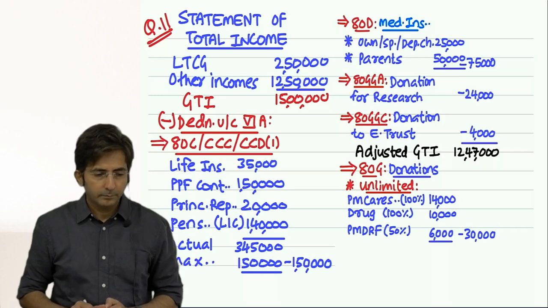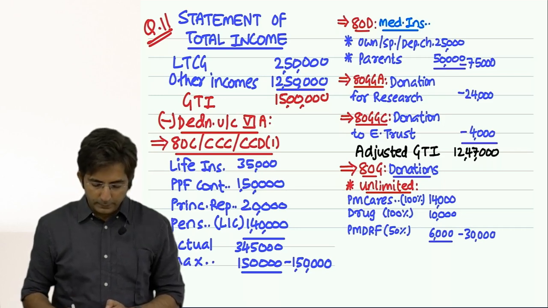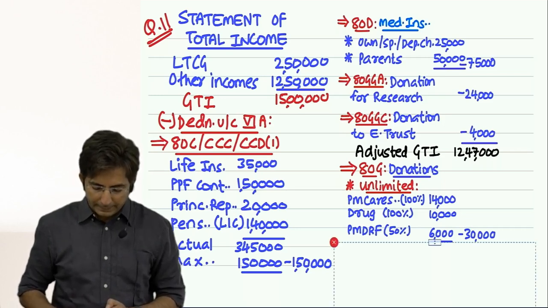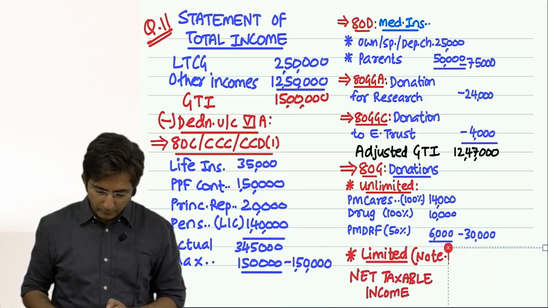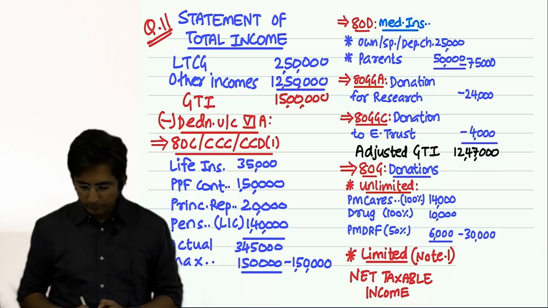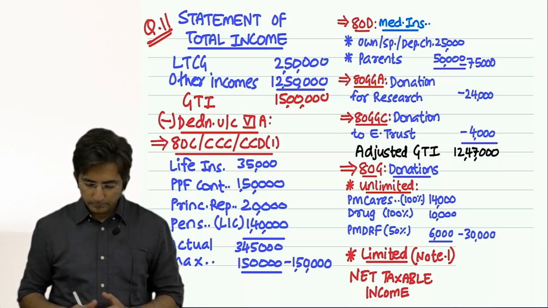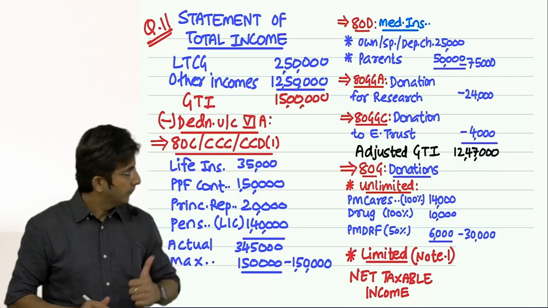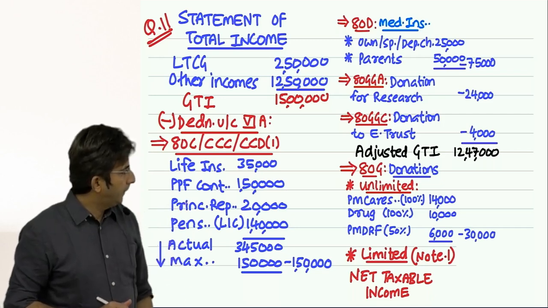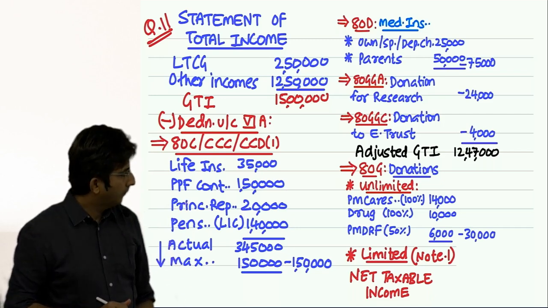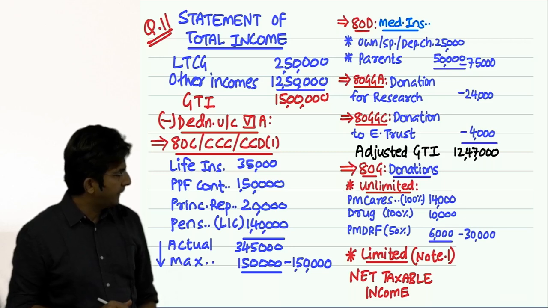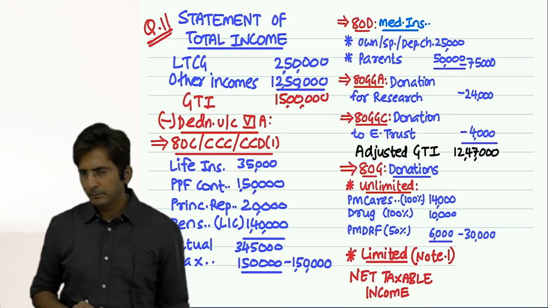Then after this, give the heading limited category, but for that we will prepare a note, a working note. Write it this way: limited, in bracket note 1. And that is the last thing. Once that amount comes, our answer is the final net taxable income.